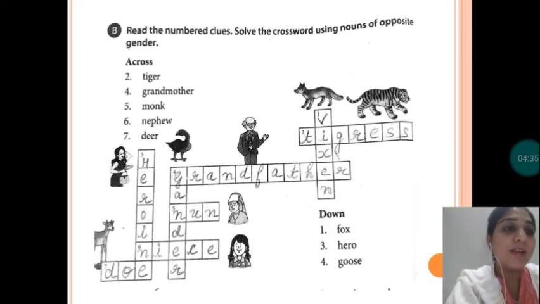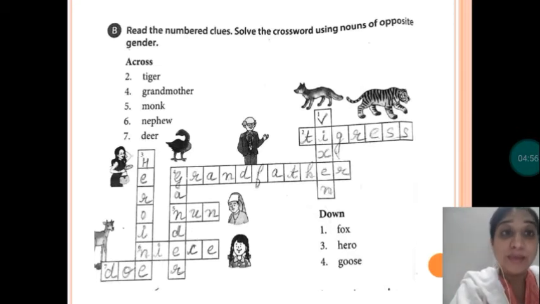Students, you can see the starting itself. Start with the downwards. Number 1, fox. As you can see on the screen, fox, feminine is vixen. You can see the first one. Number 2 is tiger, so tiger will be tigress. Now number 3 is hero. Hero will be heroine. So I hope you're clear.